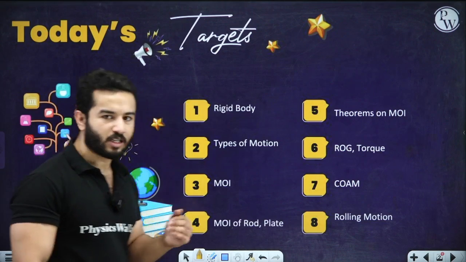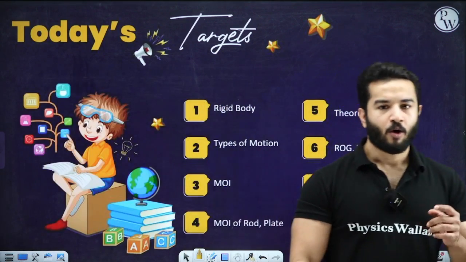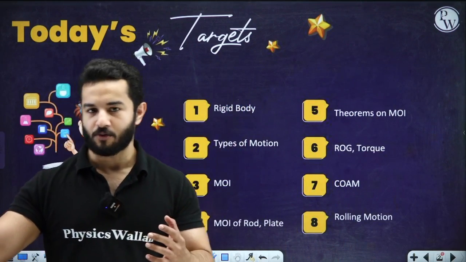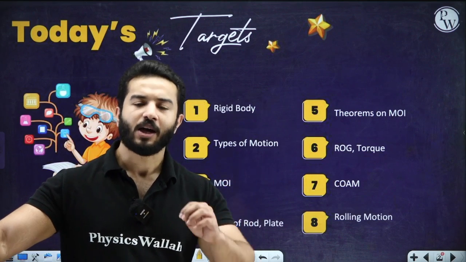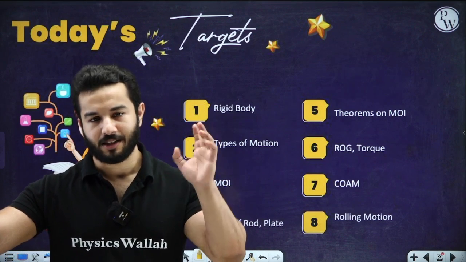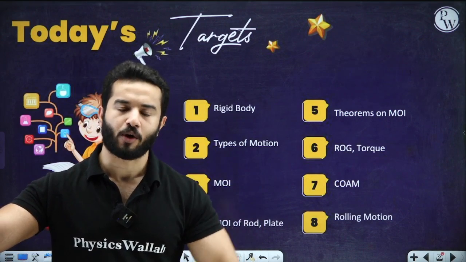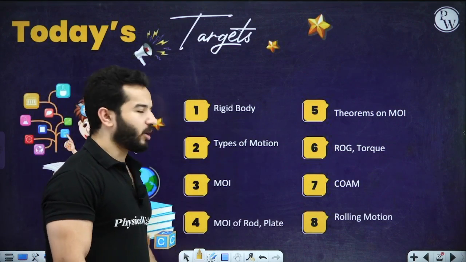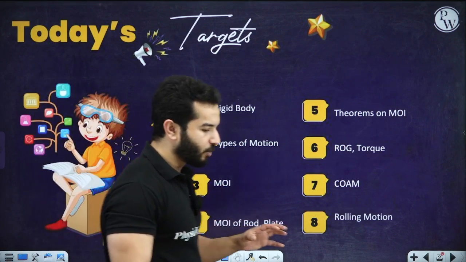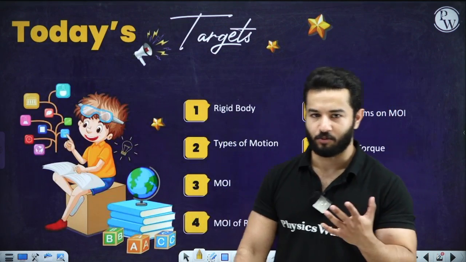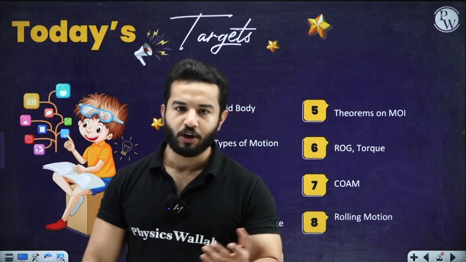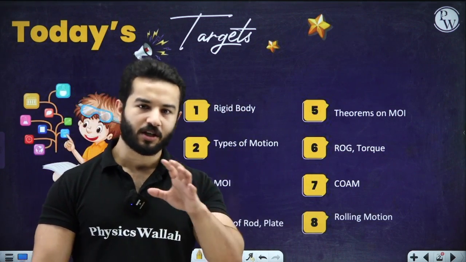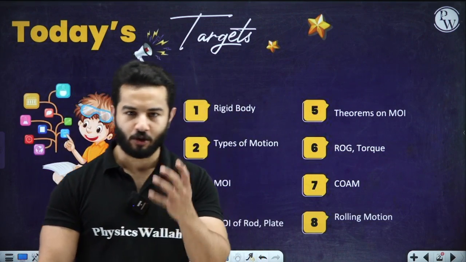First, we are going to discuss what we really mean by rigid body. Although if you remember, when I was talking about center of mass, which was our previous chapter, we touched this topic, what we really mean by rigid body, what we mean by particle body. Then we are going to talk about types of motion. In types of motion, we are going to discuss all three types: pure translational, pure rotational, and combined translational plus rotational, which is also called rolling motion.